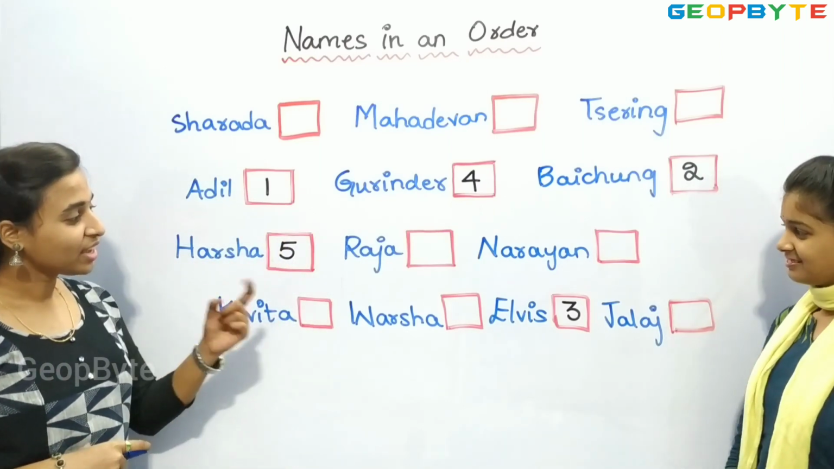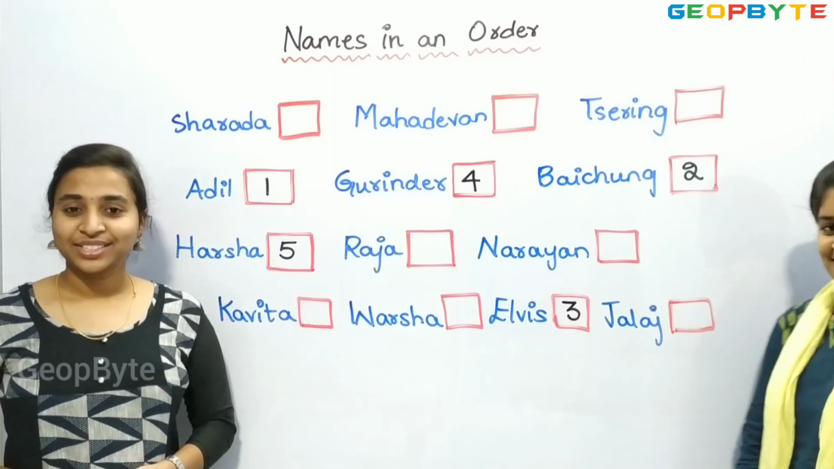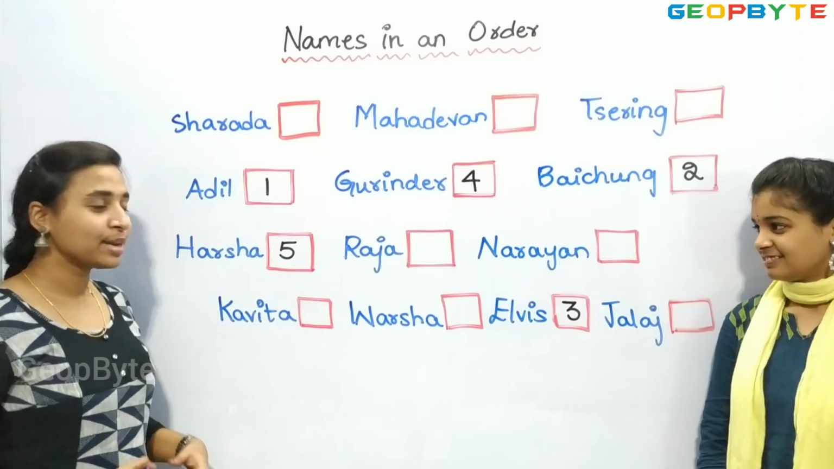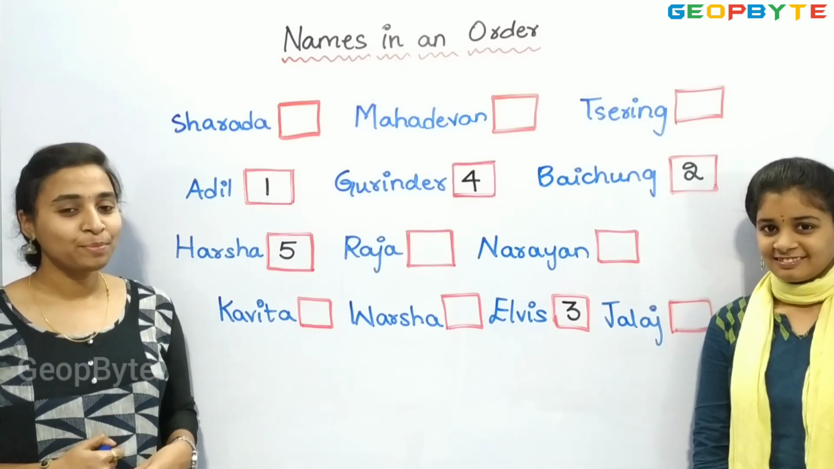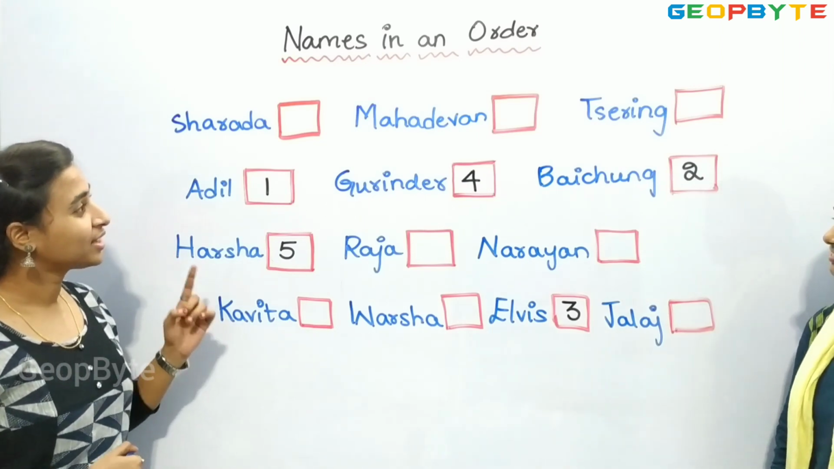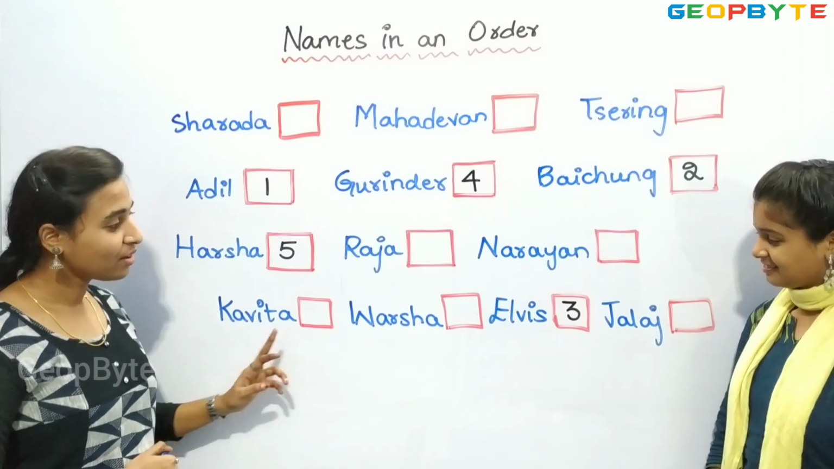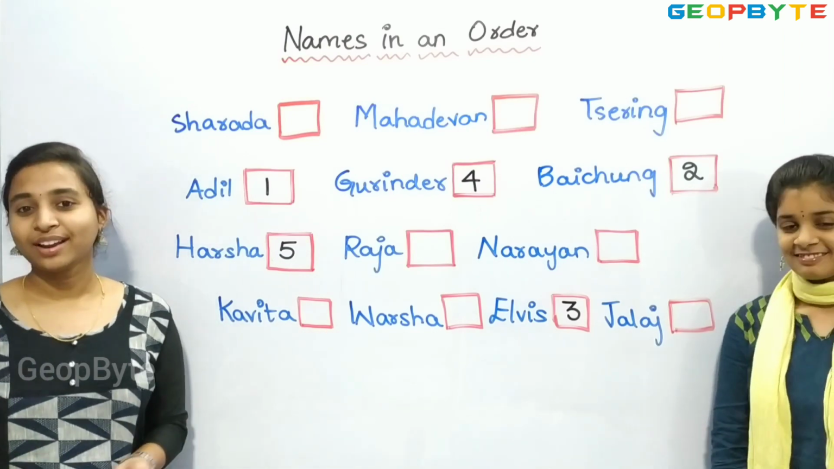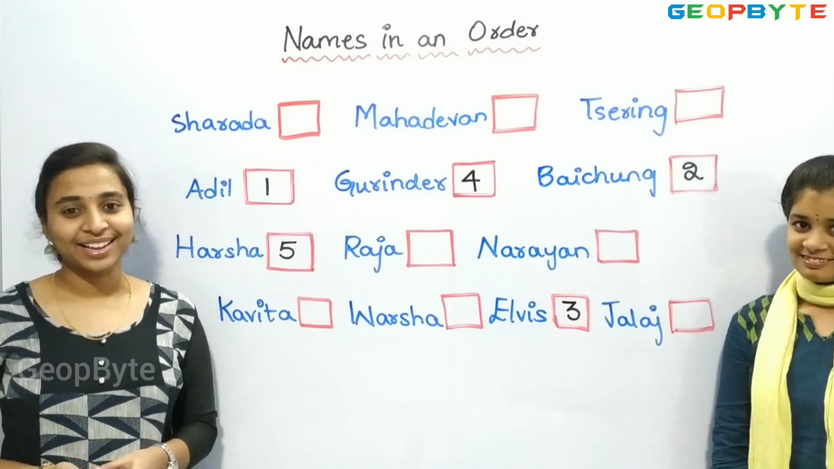And Raja, Narayan, Kavita, Varsha, Jalaj. Children, any of these names are not starting with H. Now let us see the name starting with the letter I. Sharada, Mahadevan, Sering, Raja, Narayan, Kavita, Varsha, Jalaj. Children, here there is no name that is starting with the letter I.